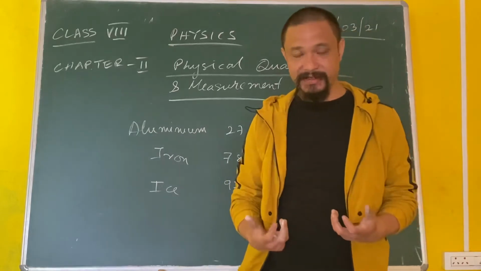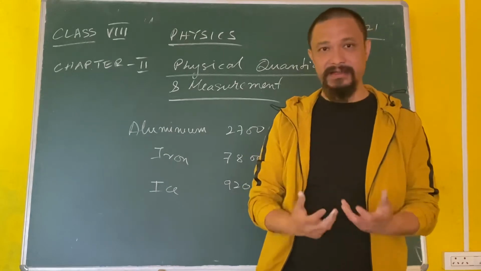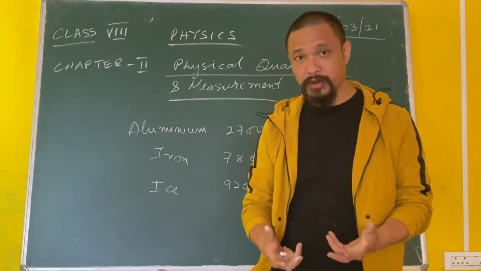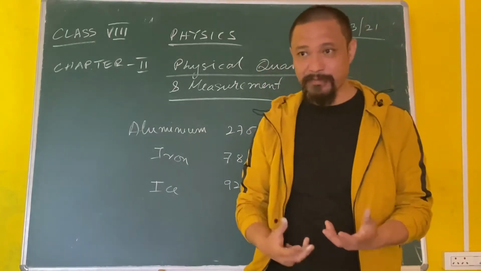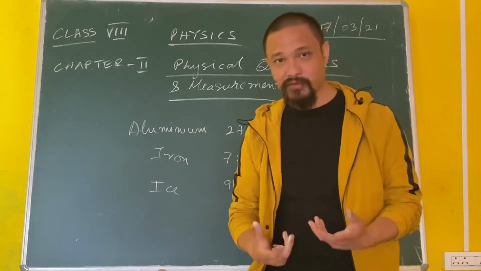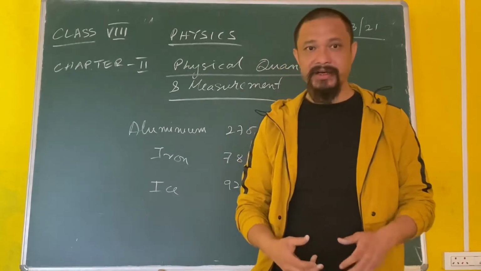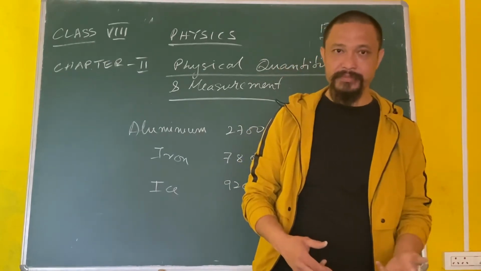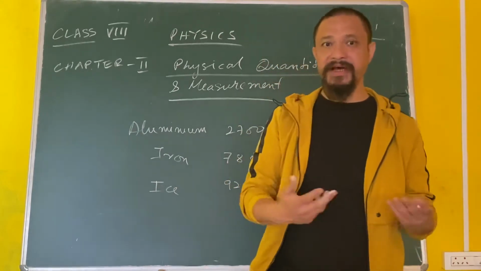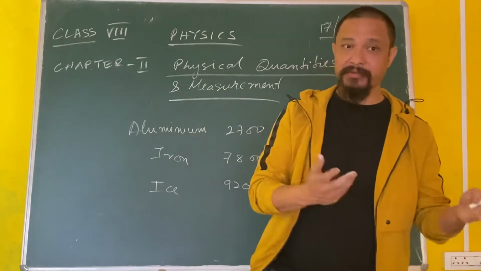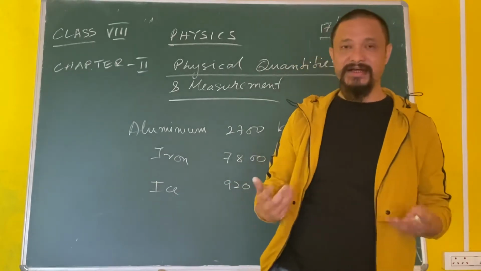What do I mean by density? I'm going to recap on this again. Density means the number of molecules that have been packed in a given volume. If the number of molecules is more, then the density is more, and then obviously mass will be more. For example, there are two buses. It's the same model, and let's say each bus will only accommodate 30 people. In bus number 1, it is filled to the brim, 30. And in bus number 2, let's say only 15 people are there. Which bus do you think will be heavier? Bus number 1 will be heavier because the number of people in that bus is more than the number of people in the other bus. Understood? So we can relate density in these terms.